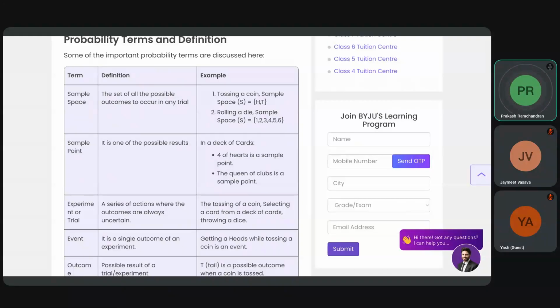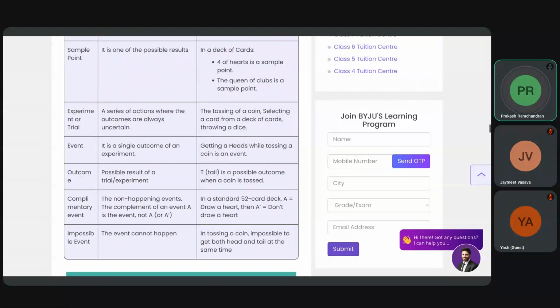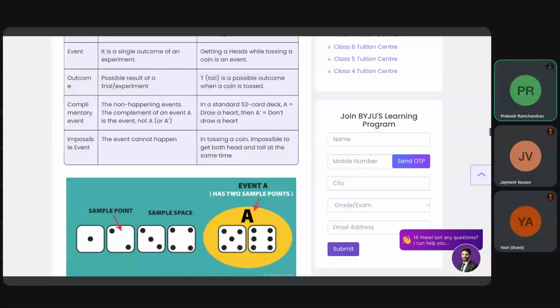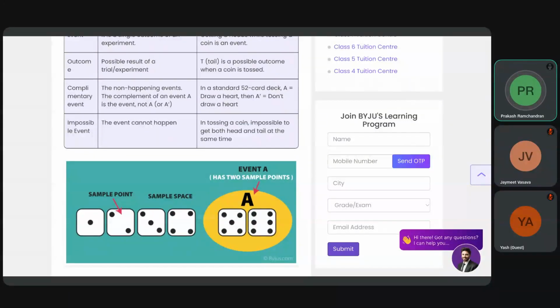That means whatever output you are expecting, it is 1 or n or whatever. So if you are going to get an ace, I have 52 cards, I want to know the chance I'll get an ace. Now, which ace, it doesn't matter, right? It is a heart or club or spade or whatever. So that is 4. So 4 out of 52, that is the sample. So experimental trial, all that we have seen, event we have seen, outcome we have seen, complementary we have seen, impossible, the event cannot happen.